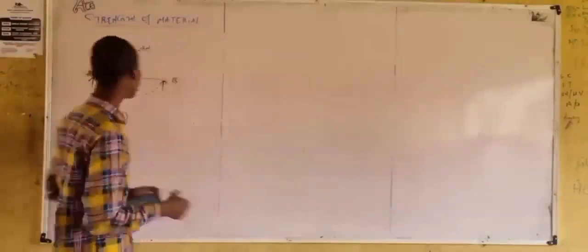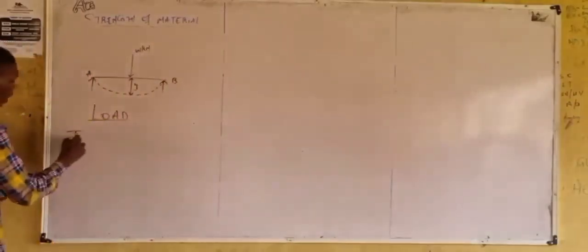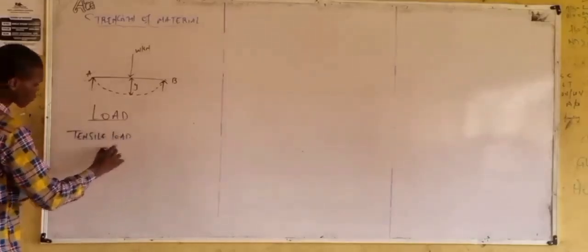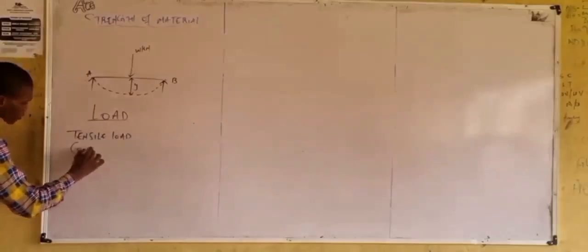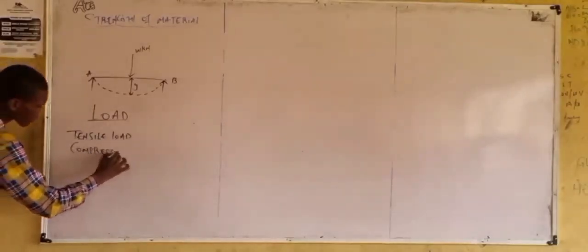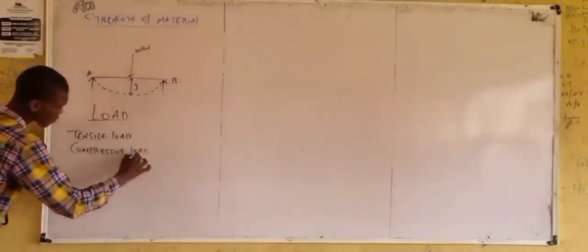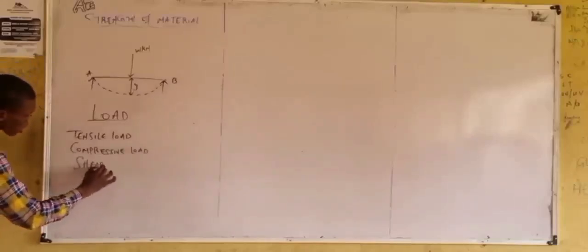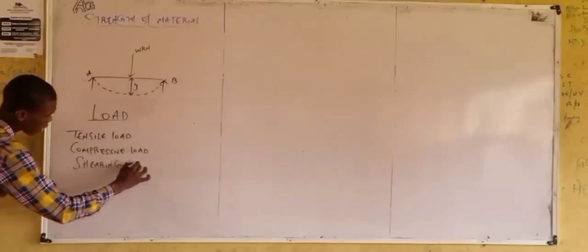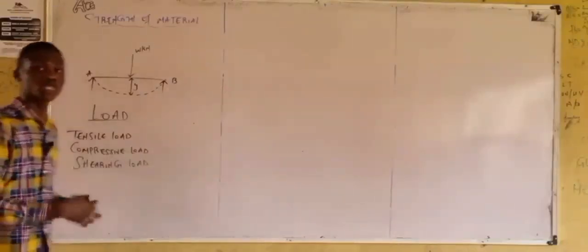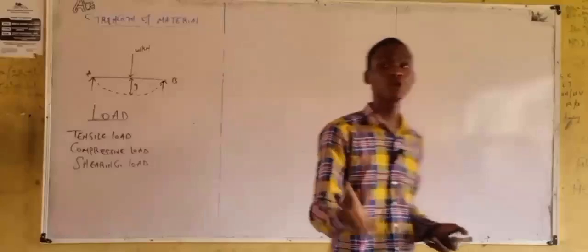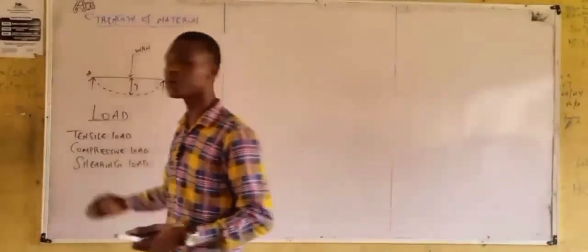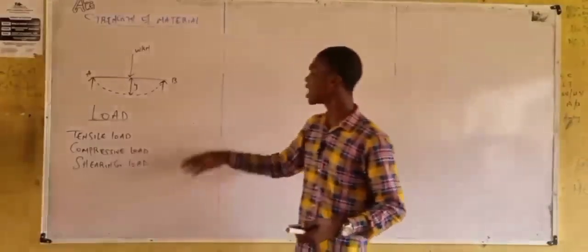We have the tensile load, compressive load, shearing load, twisting load, and bending load. But let's look at these first three. Let's see what it means when we say tensile load, compressive load, and shearing load.